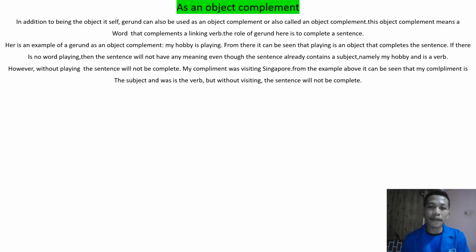My compliment was visiting Singapore. From the example above, it can be seen that my compliment is the subject, and was is the verb, but without visiting, the sentence will not be complete.